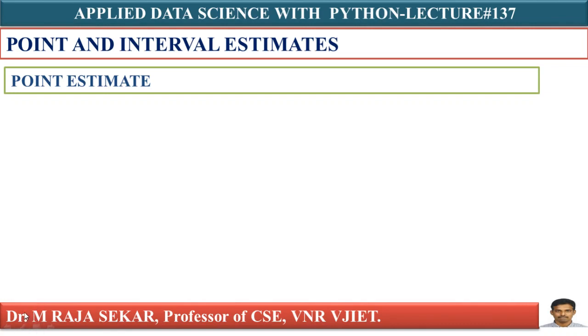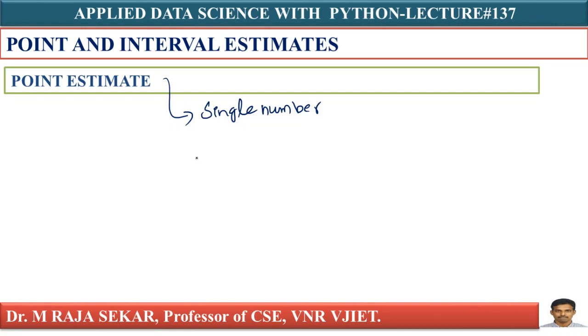What is a point estimate? A point estimate is a single number. You must understand, this point estimate must be a single number. The name itself, point, means it's a single number.